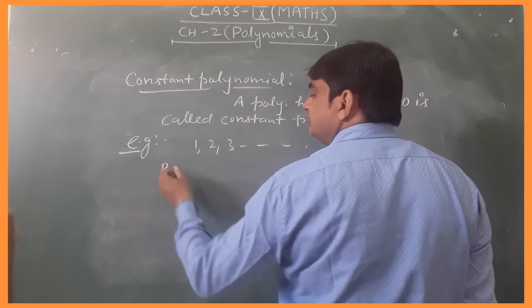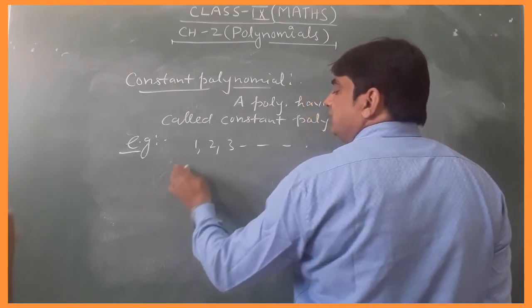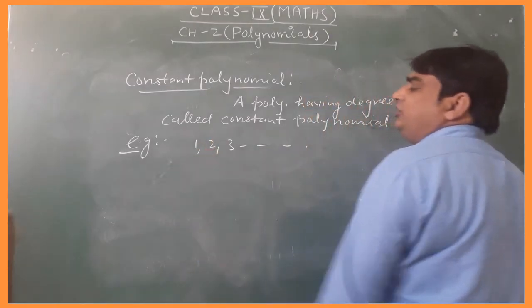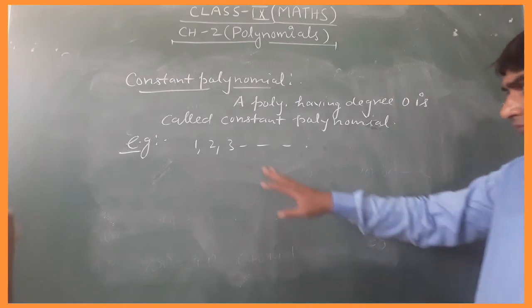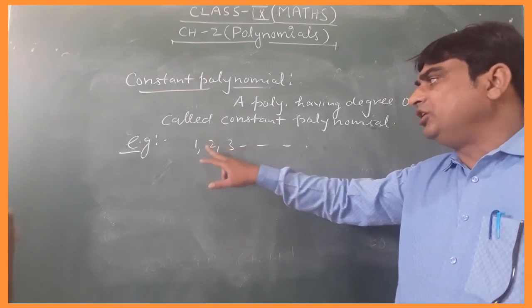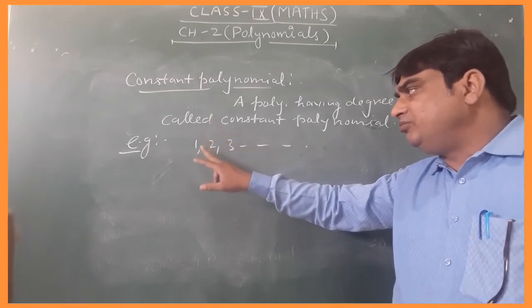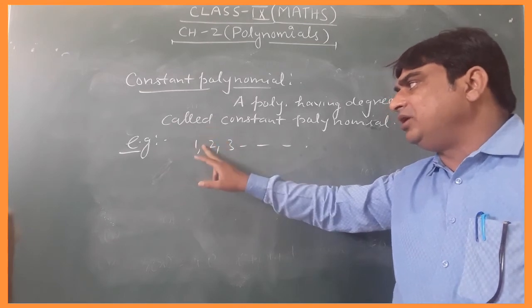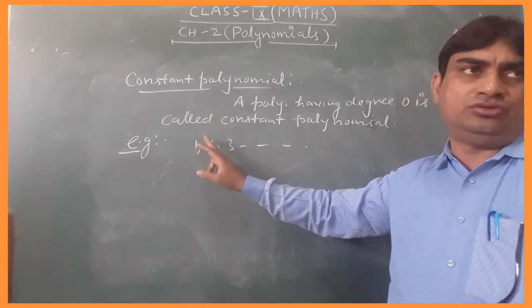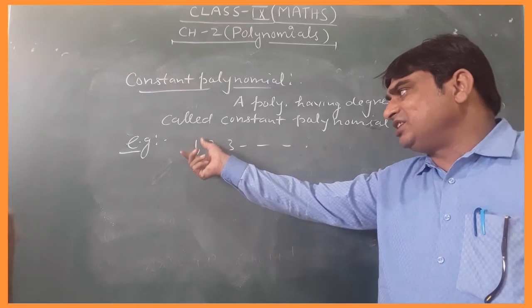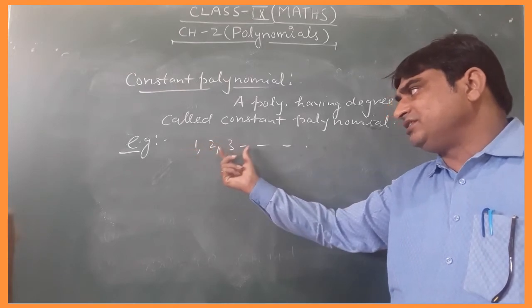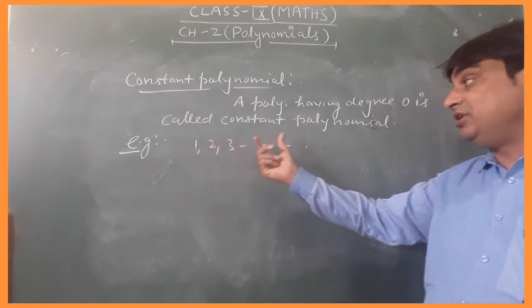It means in this polynomial, the degree of the variable should be 0. Here only a constant term is present, and that is called a constant polynomial.